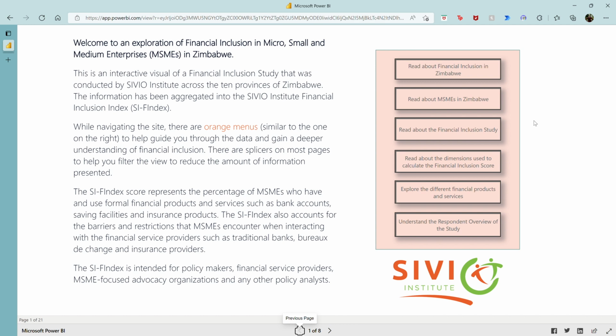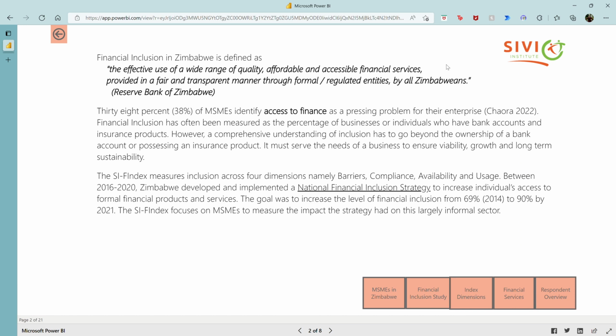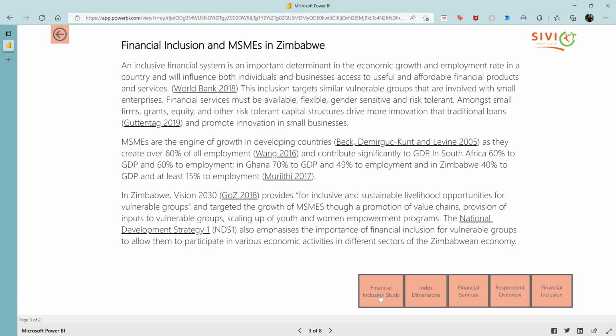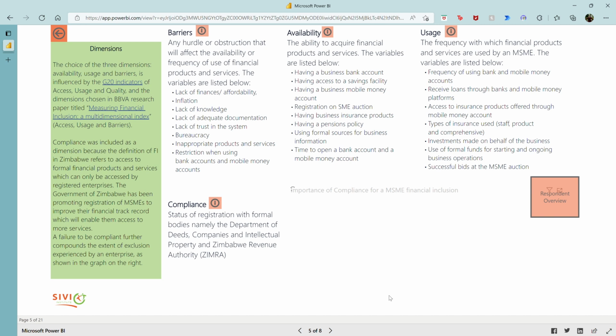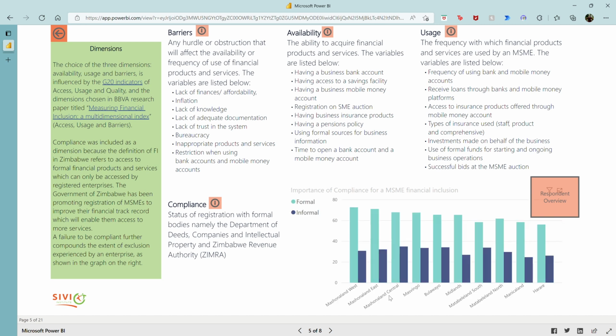in this topic. And so as we go through, you'll see these orange buttons throughout the report. These are your next steps. These are things that you can click on in order to navigate. And I would recommend for your first time, you just go in the order, using the first one, because it takes you through a whole bunch of information to make sure that you have a good baseline understanding of financial inclusion, of micro, small, medium enterprises, of the study itself, the index, the dimensions that feed into the index, and then now we can jump into the report.